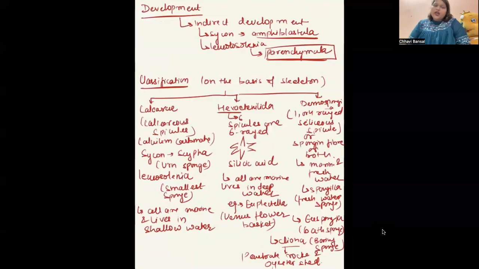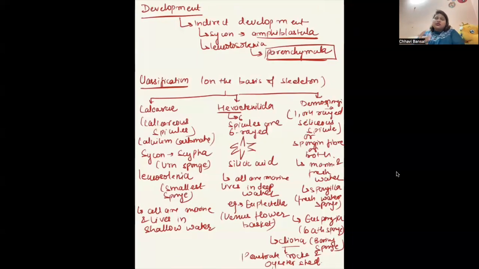Next is development. Development is indirect. They have two different larvae. For Sycon, the name of the larva is amphiblastula. For Leucosolenia, the name of the larva is parenchymula. Okay. Next is classification. Classification is based on the skeleton. Now there are three classes: Calcarea, Hexactinellida, and Demospongiae.